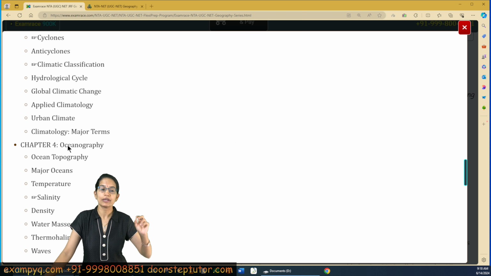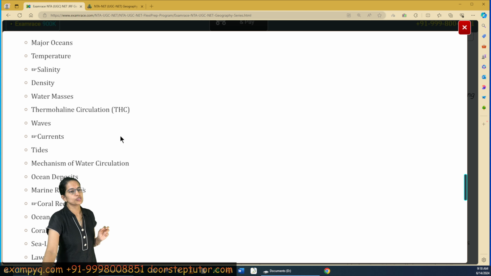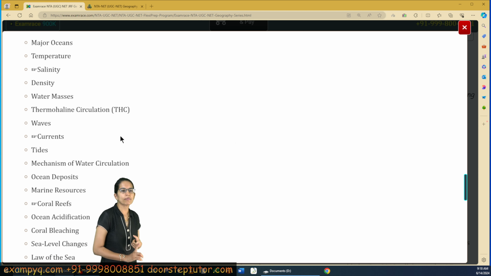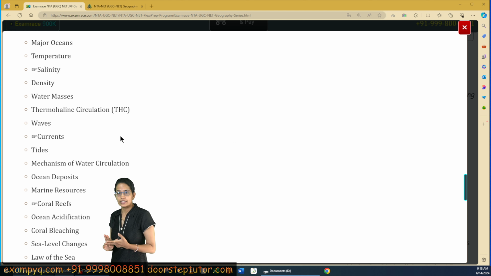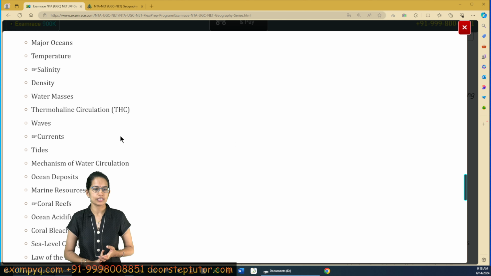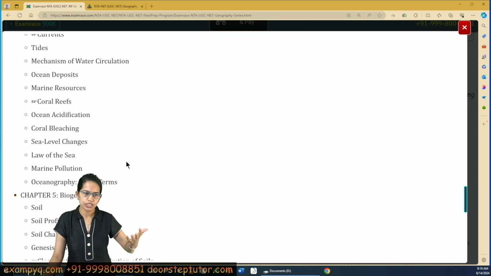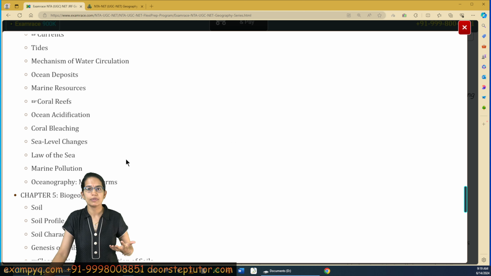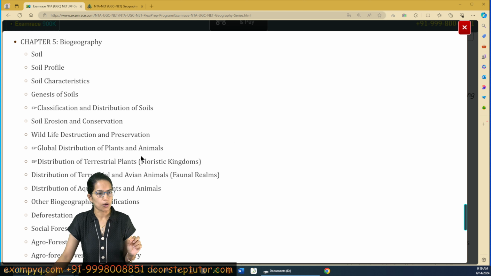Some theoretical topics, but current or contemporary ones that can therefore be asked, include urban climate, specifically the urban heat island and heat waves. The next is oceanography. Under oceanography, one very conceptual topic is thermohaline circulation and currents. Understand these topics carefully and have a clear conceptual understanding. Then again coral reef, the theories of coral reef formation, coral bleaching, and sea level changes are theoretical topics, but questions actually come from these as well. So prepare these topics well.